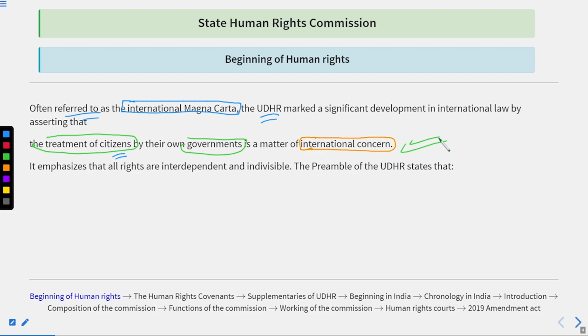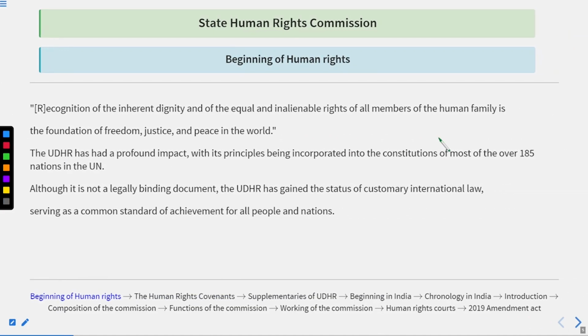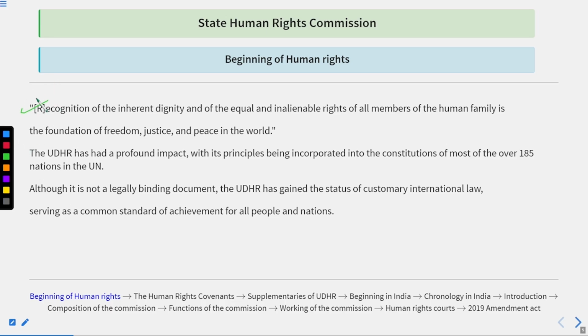The preamble of the UDHR states that the recognition of the inherent dignity and of the equal and inalienable rights of all members of the human family is the foundation of freedom, justice and peace in the world. The human family means the entire human population living on this earth. So basically, they must have equal and inalienable rights.